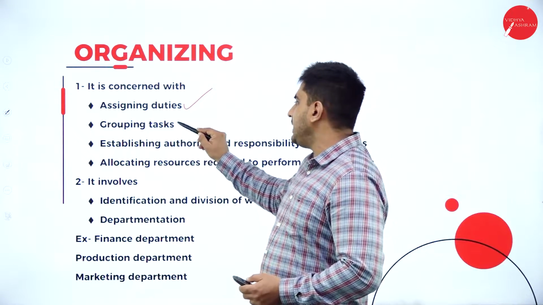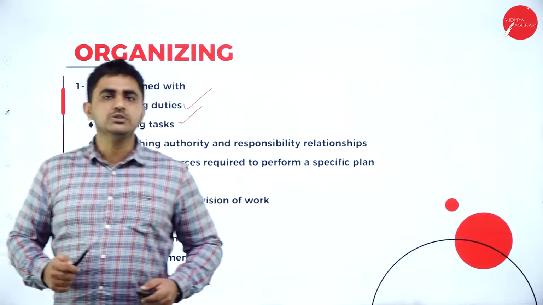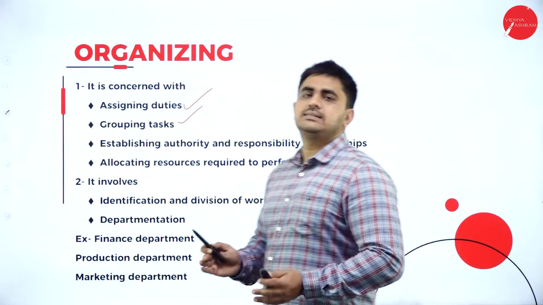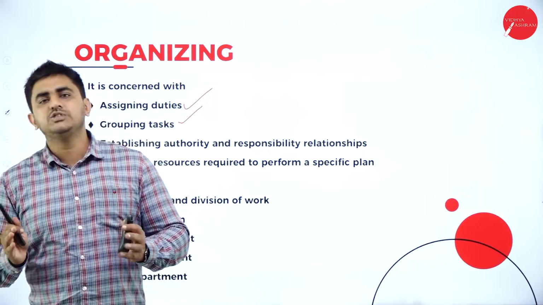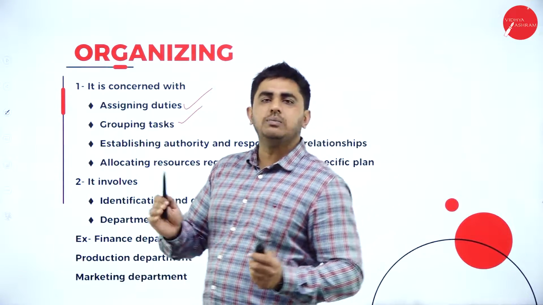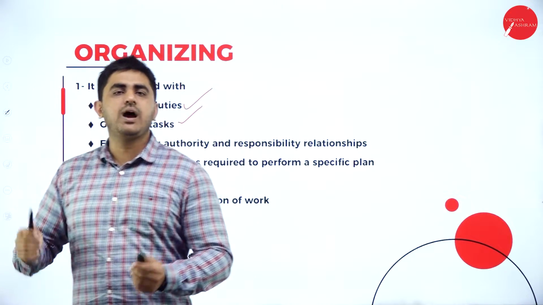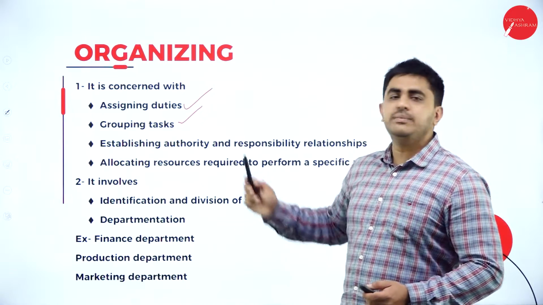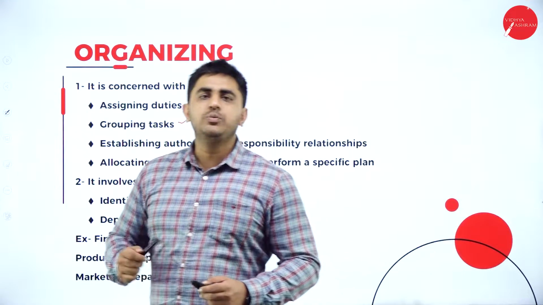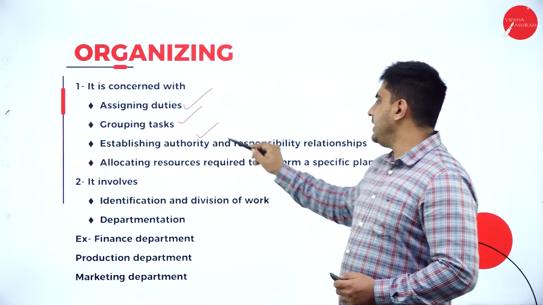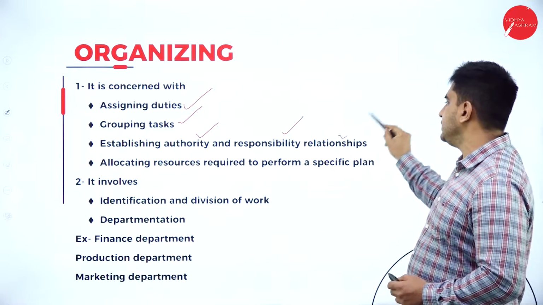Next one is grouping task. What does grouping task mean? So basically, grouping task means you are grouping similar related tasks, like finance related task will be performed by the finance department. Marketing related jobs will be done by the marketing department. Production department is concerned with doing production. So you're grouping similar related tasks. That is grouping of tasks. So next we will go for establishing authority and responsibility relationship.